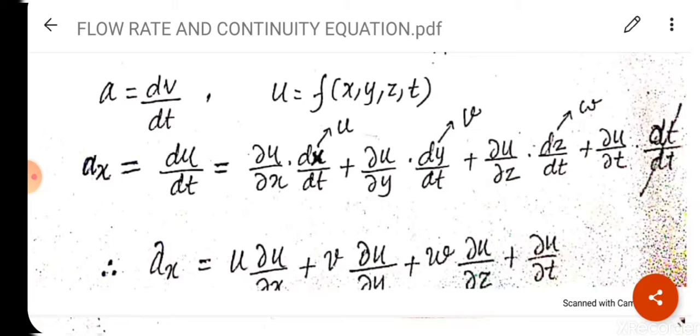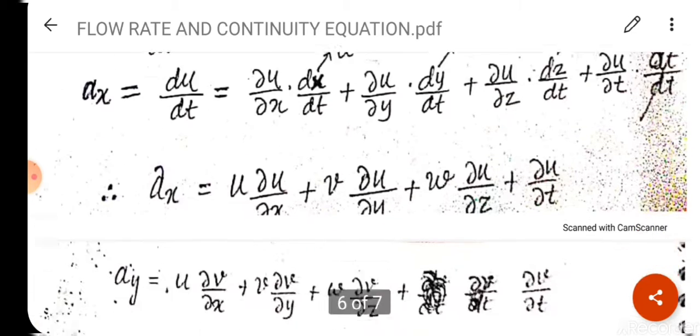So dt upon dt will be cancelled out. Final expression: we all know that dx upon dt is u, which we explained in streamline. dy upon dt is v. dz upon dt is w. So we are writing here acceleration in x direction is u del u upon del x plus v del u upon del y plus w del u upon del z plus del u upon del t.